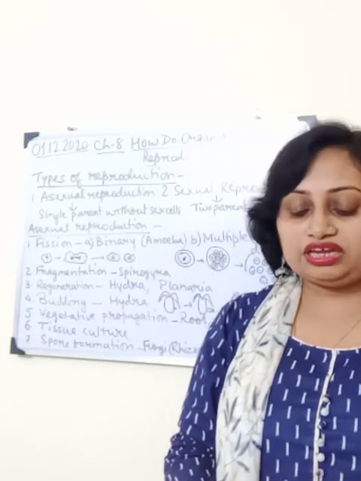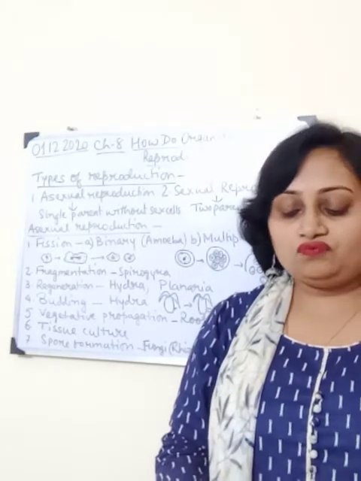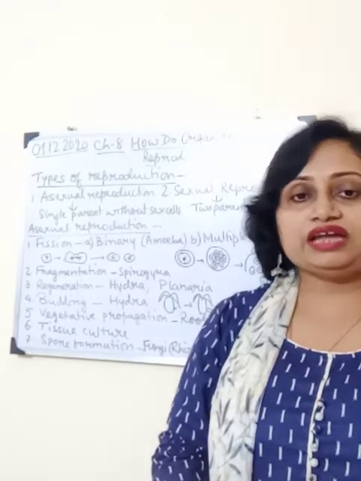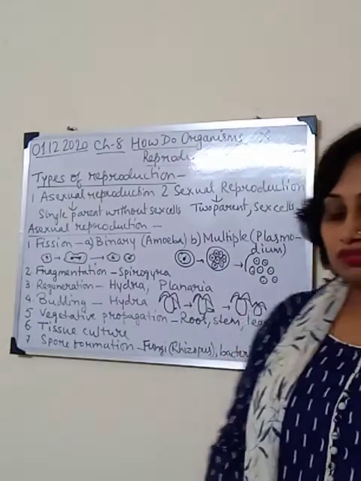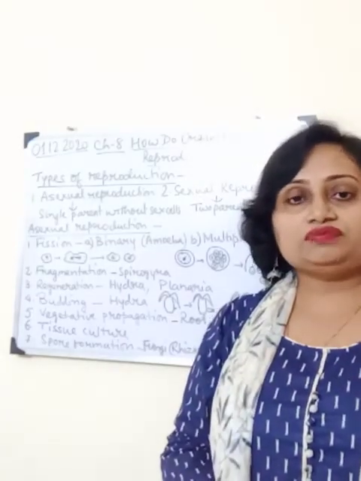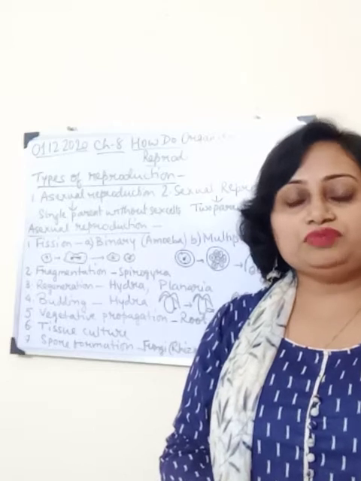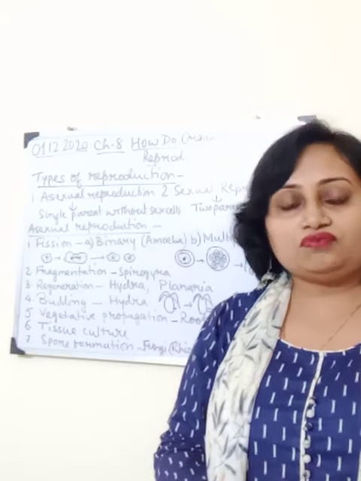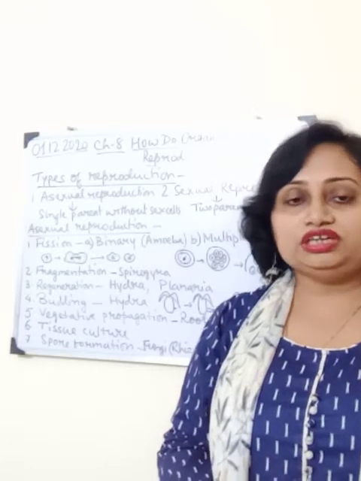Sometimes a cyst or protective wall forms around the cell of single-celled organisms like Plasmodium. Inside the cyst, the nucleus of the cell divides into many daughter nuclei.